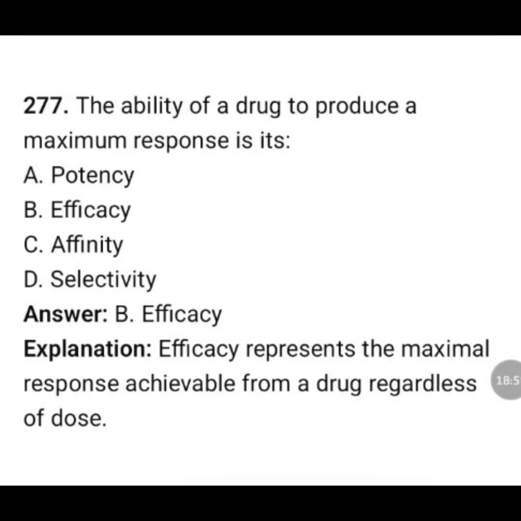The ability of a drug to produce maximum response is its: potency, efficacy, affinity, selectivity? The correct answer is option B, efficacy. Efficacy represents the maximal response achievable from a drug regardless of dose.